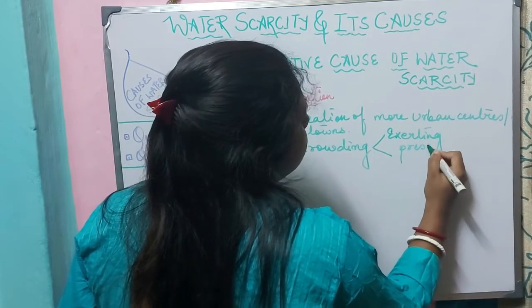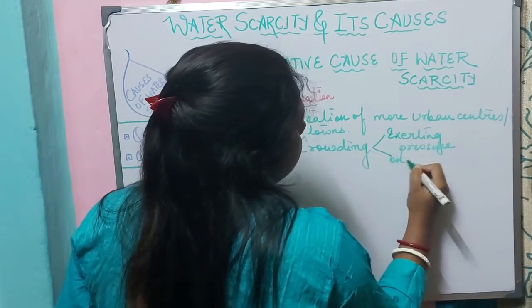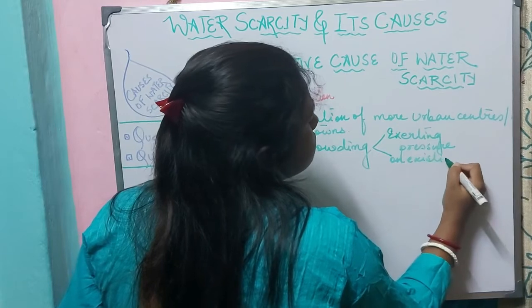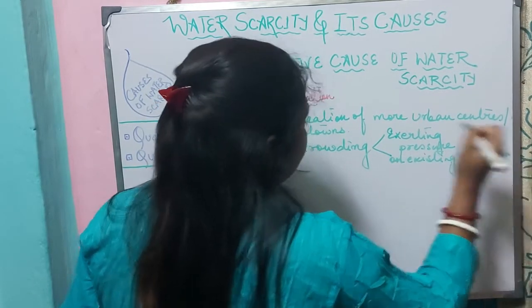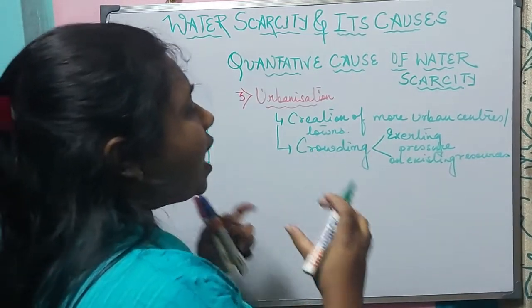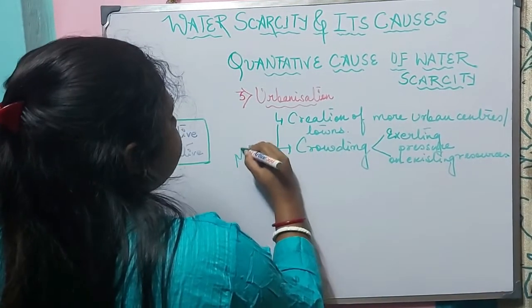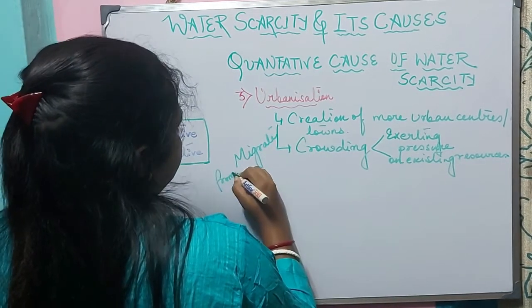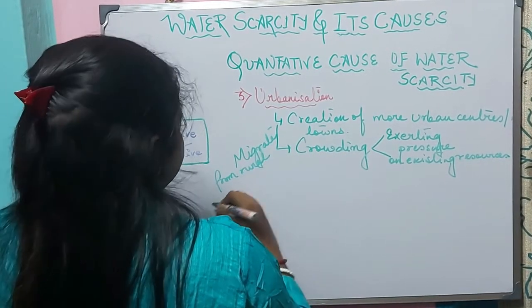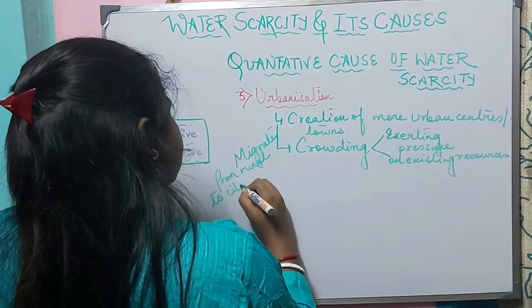exerting pressure on existing resources. Why? Because a large number of people migrate from the rural areas to cities.